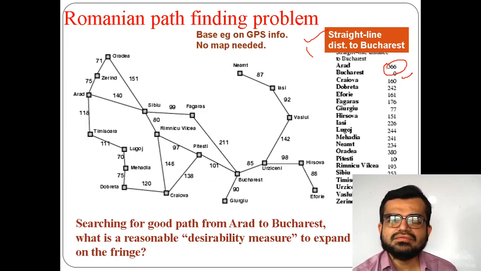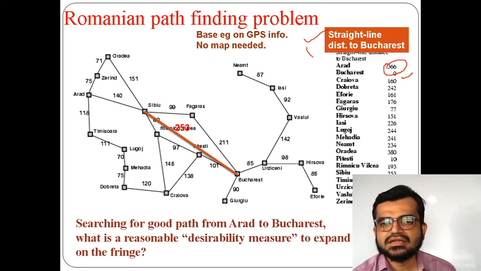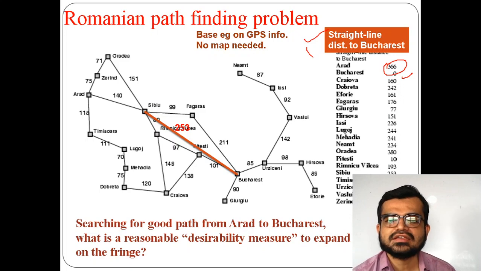So now how it will do here is, first if you consider Sibiu to Bucharest, the aerial distance, the straight line distance is 253 kilometers. I am using the unit as kilometers. So it is 253 kilometers from Sibiu to Bucharest, right?